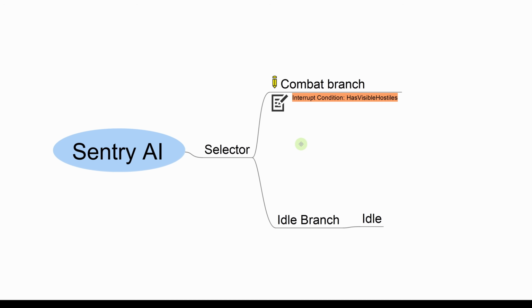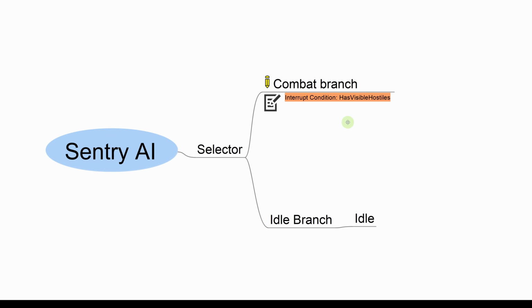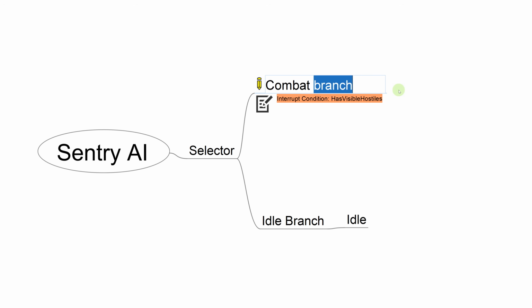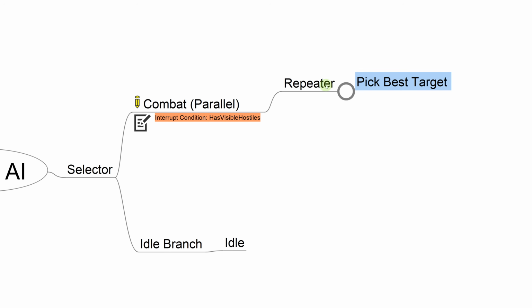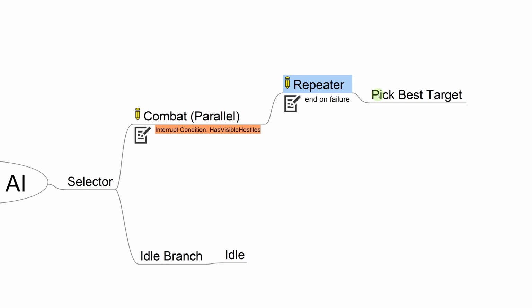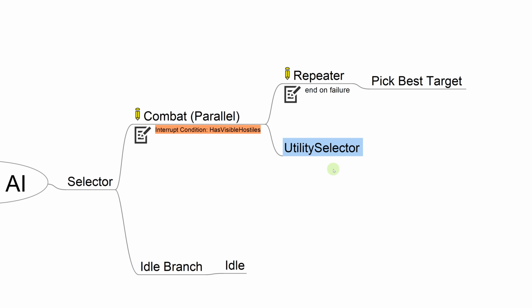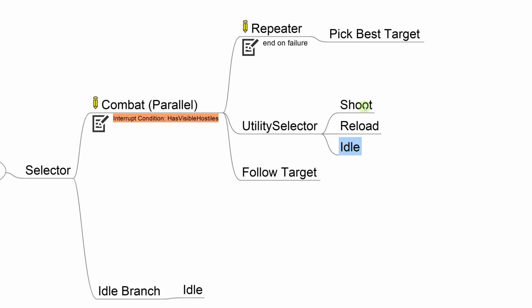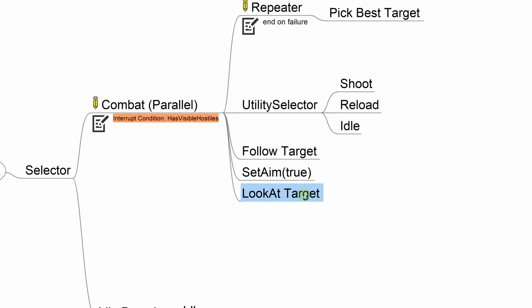Okay, back to our mind map. As soon as we have visible hostiles, we're going to switch to the combat branch. So we'll have to define a has visible hostiles condition. Our combat branch can actually be a parallel, and in here we can have a repeater that will constantly pick the best target, and our repeater will end on a failure. So we're going to implement a pick best target action, and in here we can have a utility selector. This utility selector will handle gun management, so it will choose whether to shoot, reload, or wait in an idle state. Then we're going to follow the target, set aim to true, then look at the target.